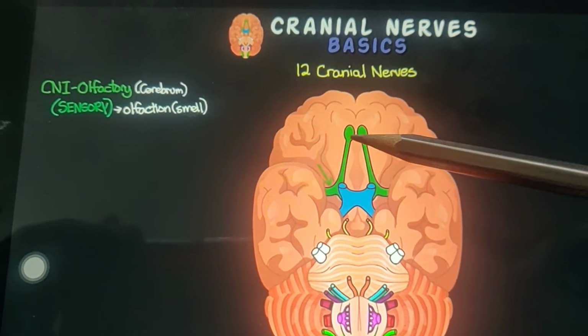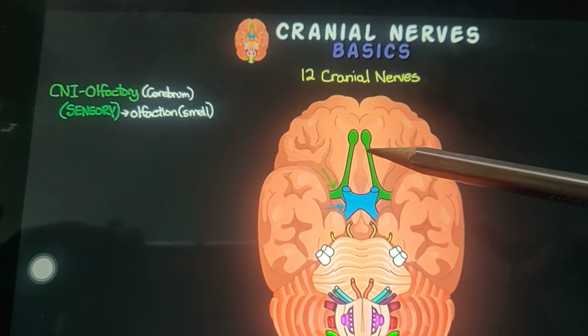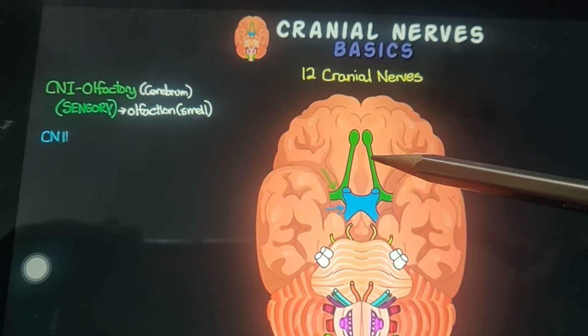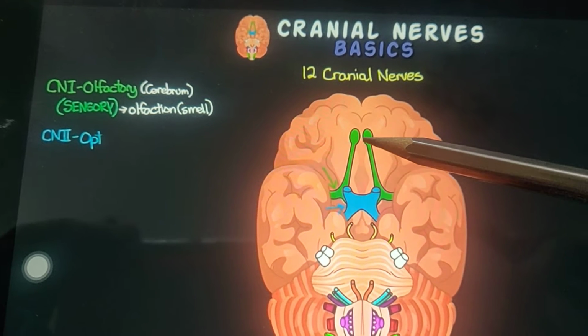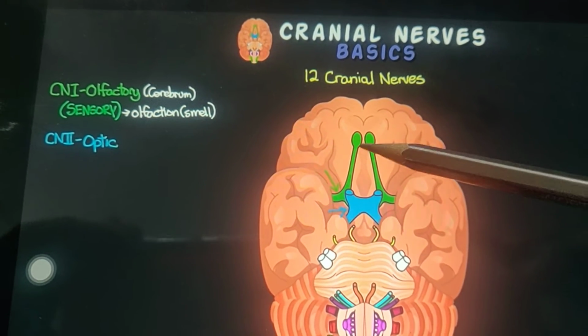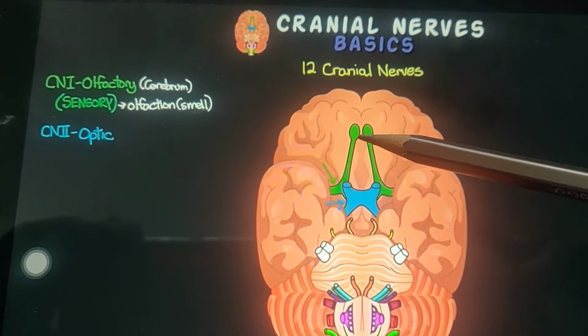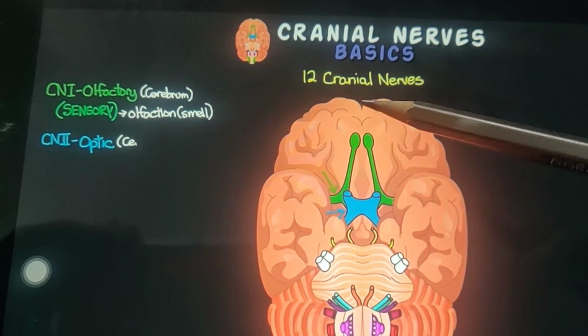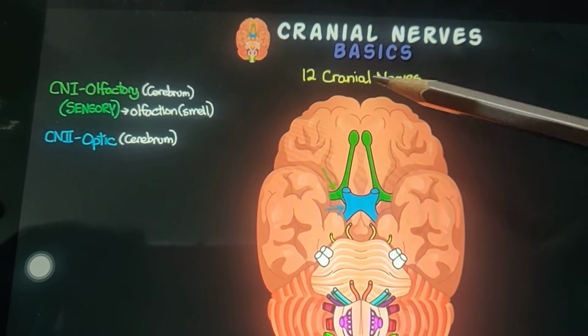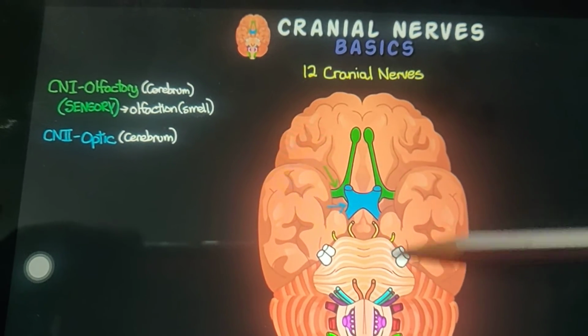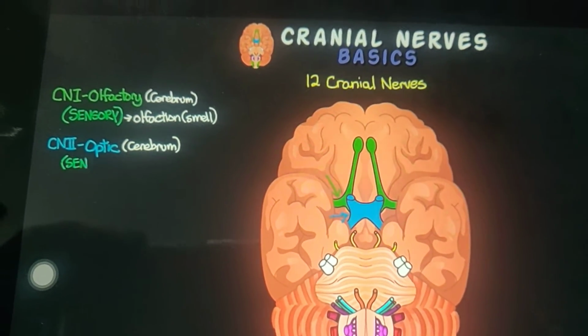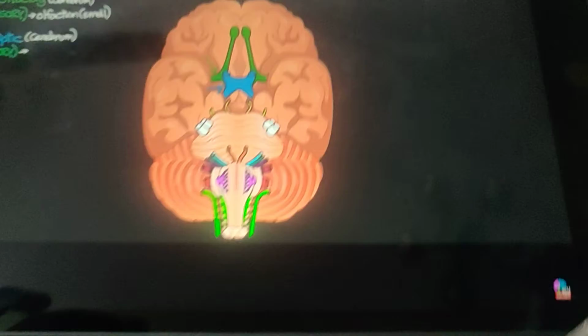We have already studied the olfactory nerve, which is for olfaction, that is smell, right? It is associated with the nose. So it is a sensory nerve. Understood? It brings the signals from the nose to the brain, then only we can detect it. So that is about cranial nerve 1.